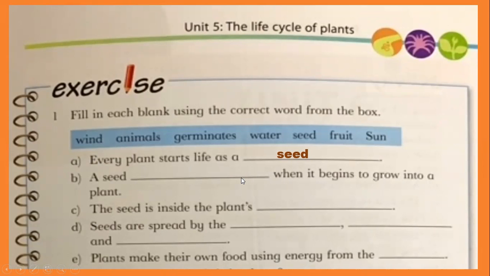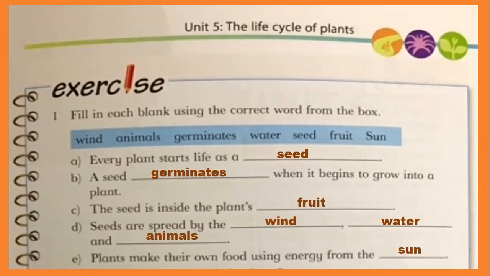What happened? What is that process? A seed germinates when it begins to grow into a plant. The seed is inside the plant's fruit. Seeds are spread by three things: wind, animals, water. So it spreads by the wind, water, and animals. Plants make their own food using energy from the sun.